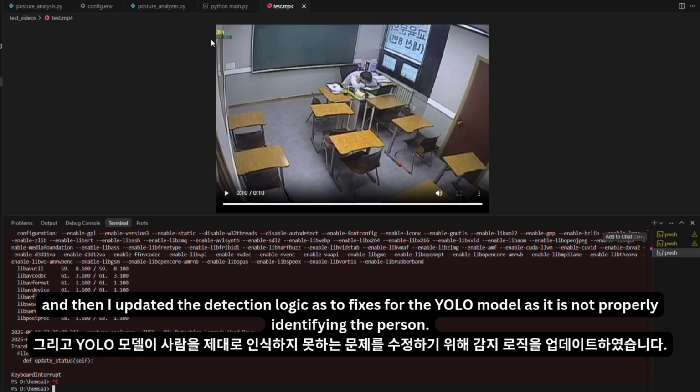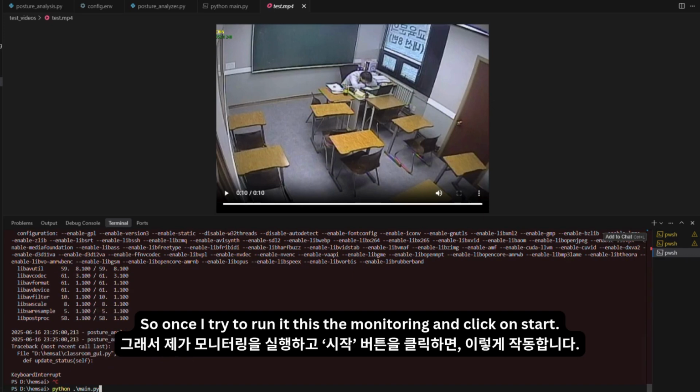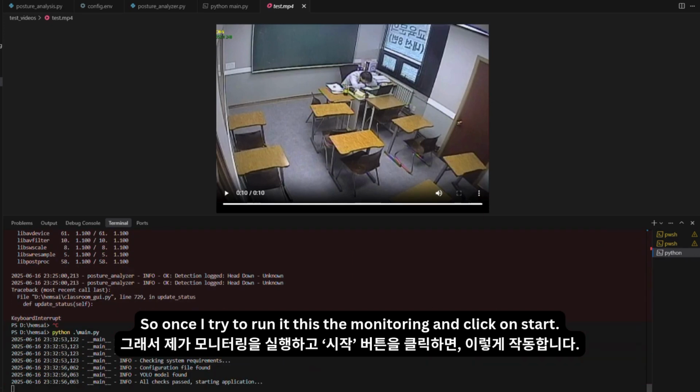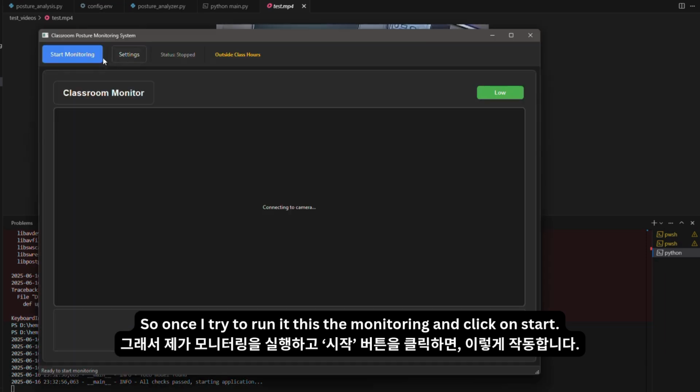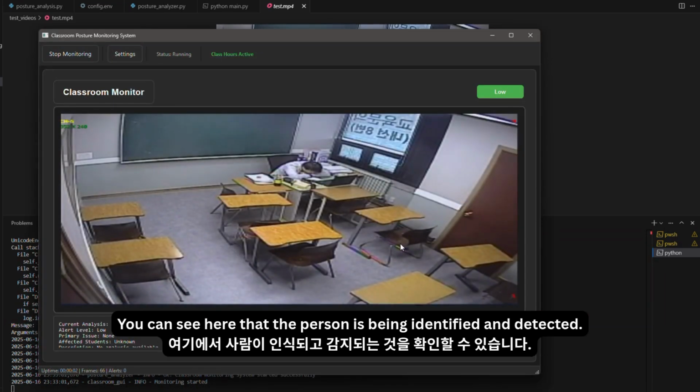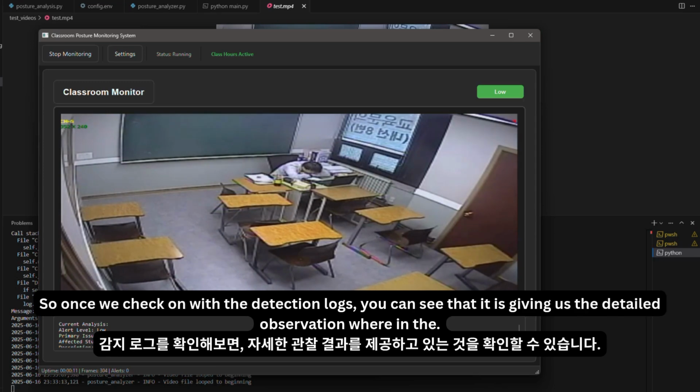And then I updated the detection logic to add fixes for the YOLO model, as it was not properly identifying the person. So once I try to run it, this is the monitoring and I click on start. You can see here that the person is being identified and detected.